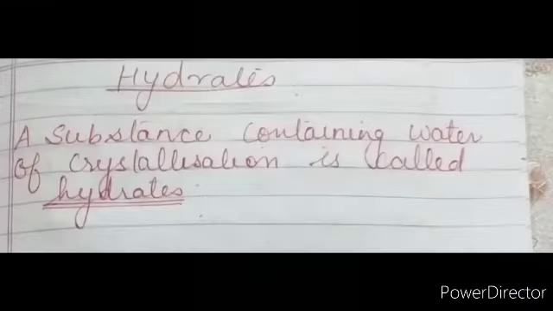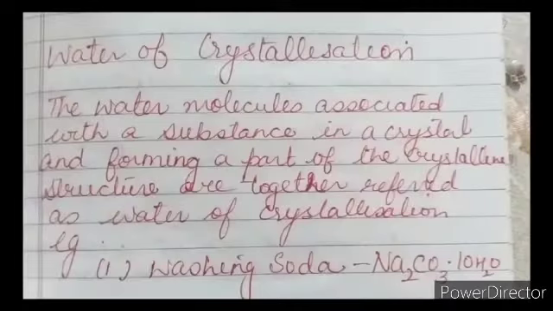Now we will learn about hydrates. A substance containing water of crystallization is called a hydrate. Now the question comes, what do you mean by water of crystallization? The water molecules associated with the substance in a crystal and forming part of the crystalline structure are together referred to as the water of crystallization. Let us take an example of washing soda. What is its formula? Na2CO3.10H2O, which means it contains 10 molecules of water.